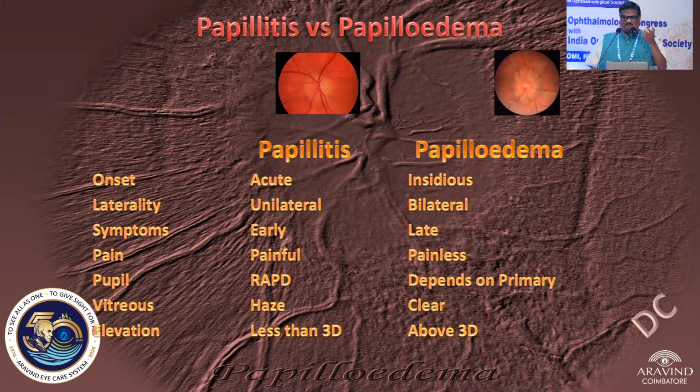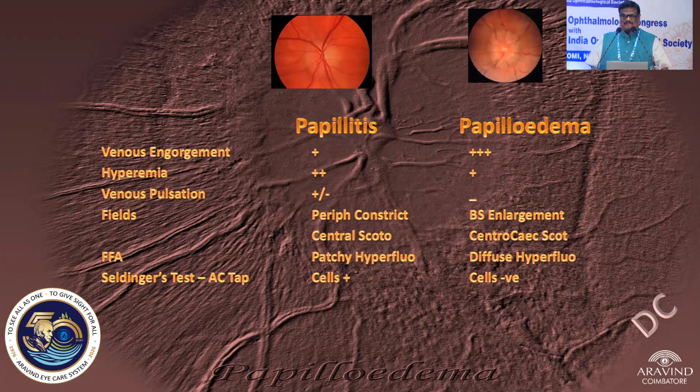Most important for PGs, there are about 13, 14 differences between papillitis and papilledema. You say normally, there are exceptions. Unilateral in papillitis. In papilledema, onset is acute; this is insidious, could be insidious. Vision is affected early in neuritis and later in papilledema, and so on and so forth. Anterior vitreous haze could be there, and other things like that. It is all relative. Though we say more than 3 diopters and less than 3, it is a relative finding.